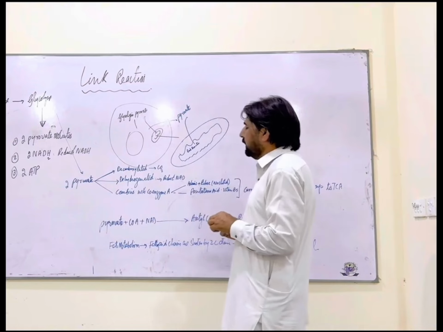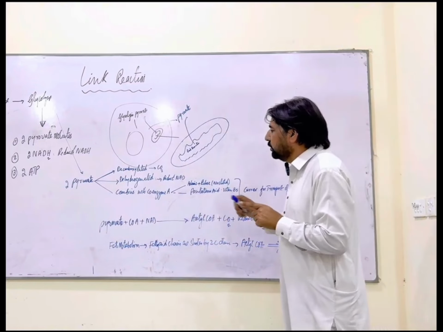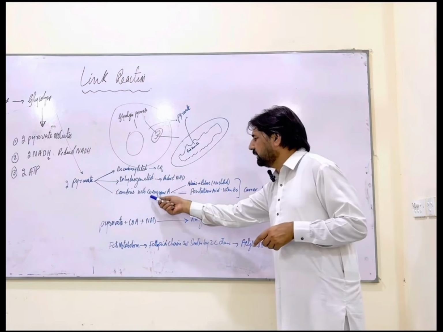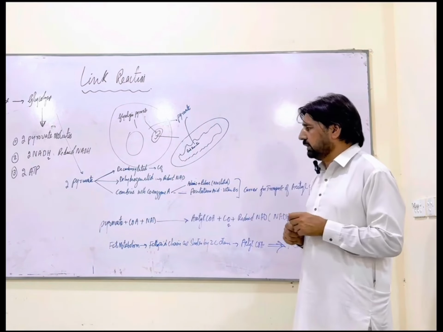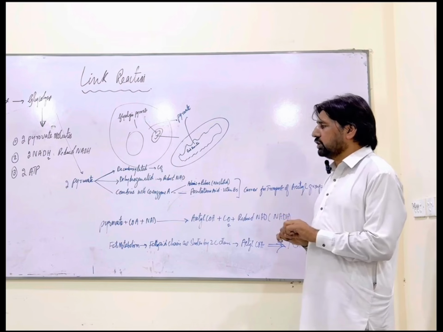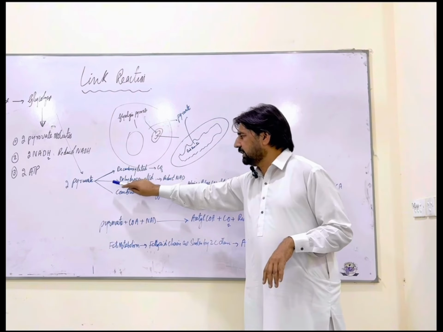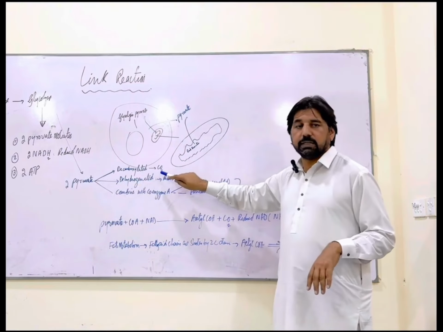These two pyruvate molecules would undergo decarboxylation, dehydrogenation, and also combine with coenzyme A. In this process of link reaction, pyruvate is decarboxylated, so carbon dioxide is removed.